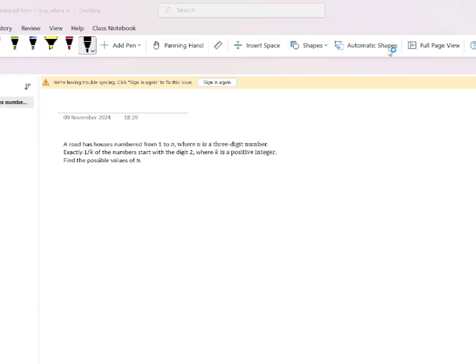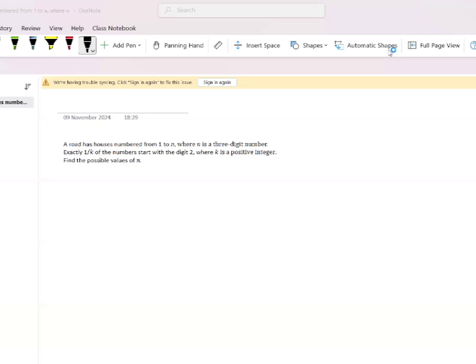A road has houses numbered from 1 to n, where n is a three-digit number. Exactly 1 by k of the numbers start with digit 2, where k is a positive integer. Find the possible values of n. Since they mentioned n is a three-digit number, the smallest is 100.